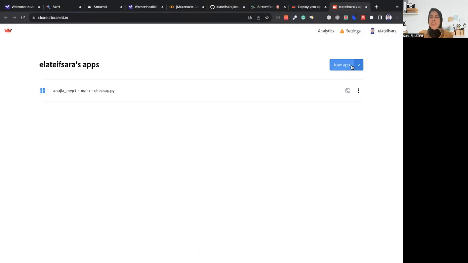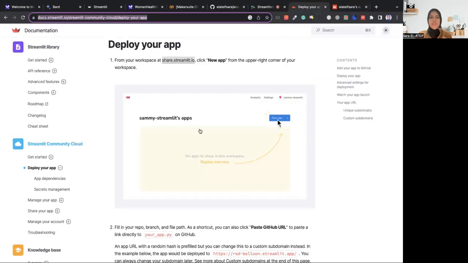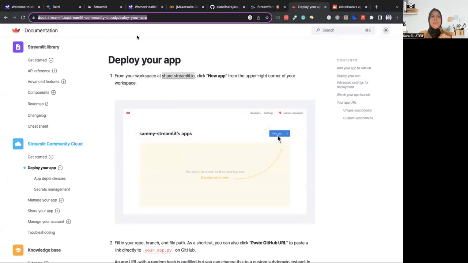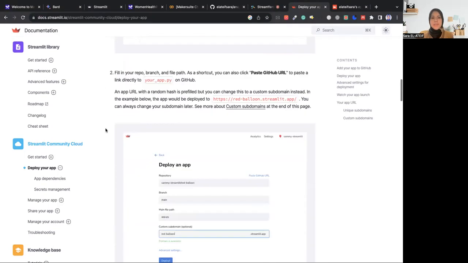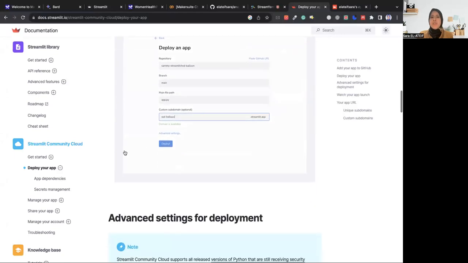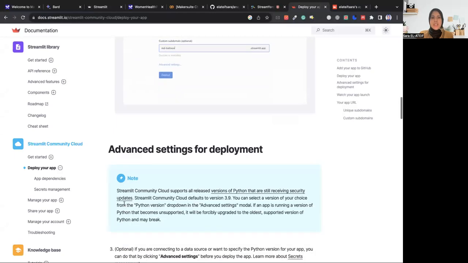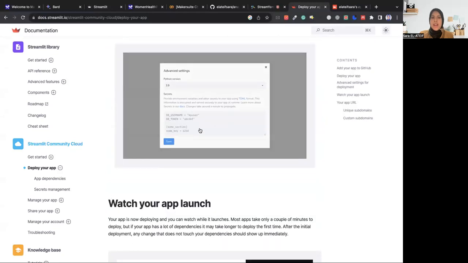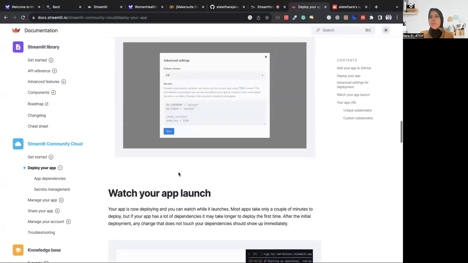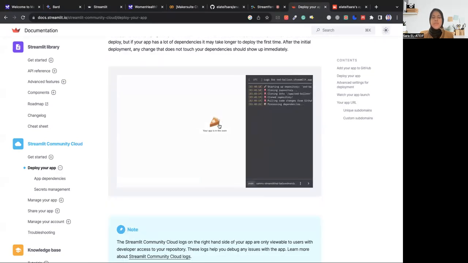So you will just click on new app, and then you will follow all of the instructions that you will find in here. You can just Google deploy your app using Streamlit, and they will give you this link straight away. It's really straightforward. I didn't do anything crazy apart from this part here, where you click on advanced settings and add your API key, so it can be accessible. After that, it will tell you your app is in the oven while it is building.